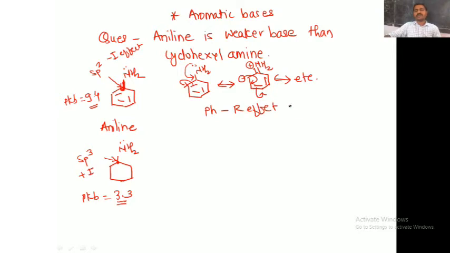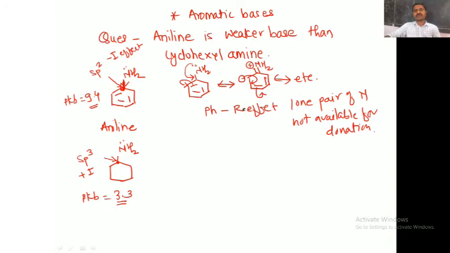So due to this, the lone pair on nitrogen is not available for donation, right? Therefore aniline is a weak base for two reasons. First, the NH2 group is attached to an sp2 hybridized carbon which exerts a minus I effect, and second, the electron pair of nitrogen is involved in resonance with this phenyl ring.